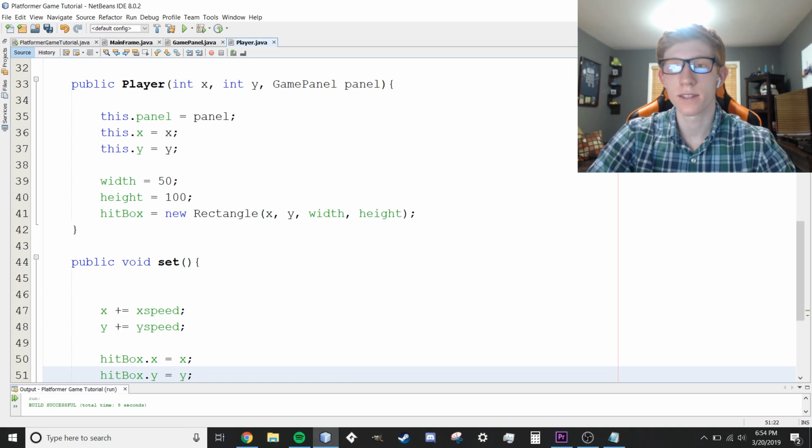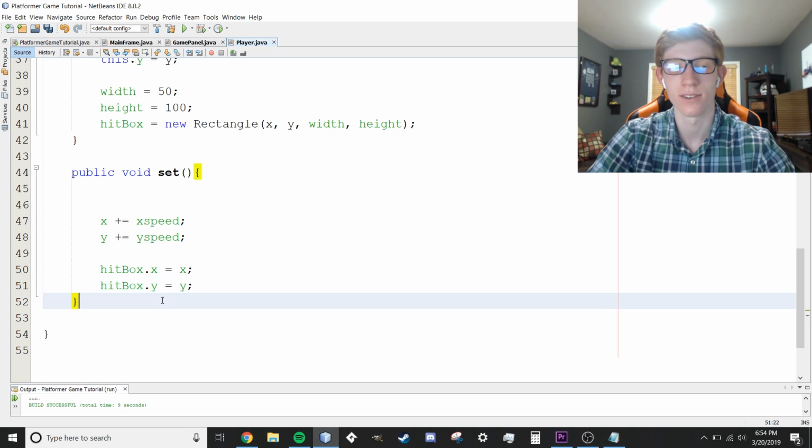But actually, before we add anything else to the set method, we need to do a couple other things. Kind of jumping all over the place here. I know it's a little bit confusing, but I'm trying to make it as logically flowing as possible.